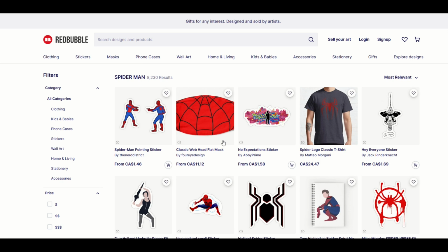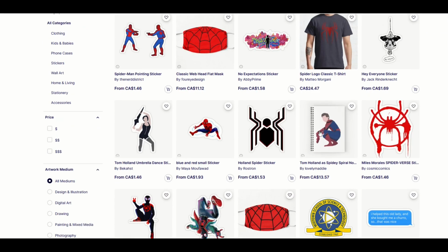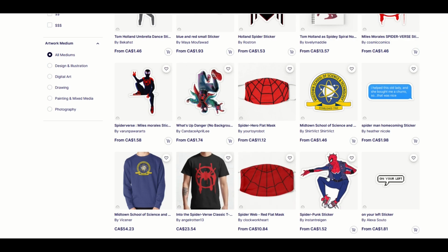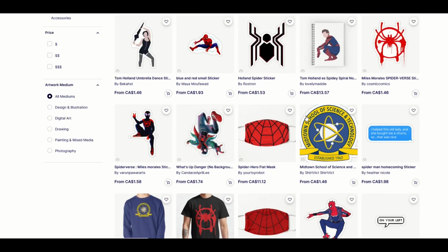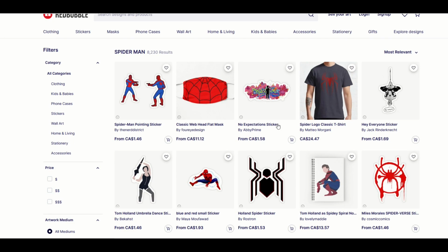If I was the Marvel lawyer, I'm looking at it going, can we prove that this is Spider-Man? No. This one we can definitely prove it's Spider-Man. I mean, these are obviously Spider-Man designs. I mean, there's the Miles Morales logo and all that stuff. So to me, I would just recommend, if you want to get banned, use these. If you don't want to get banned, just avoid these like the plague.